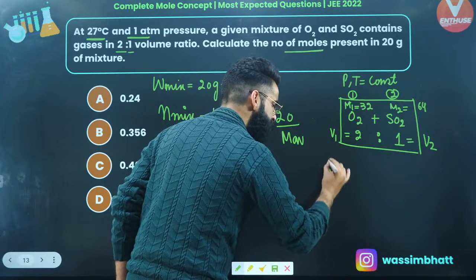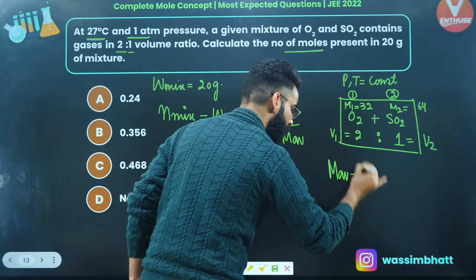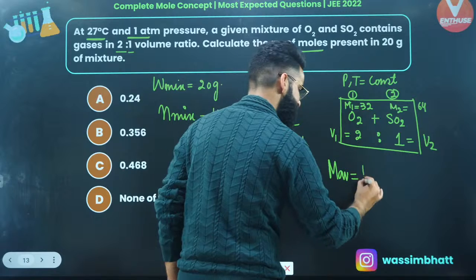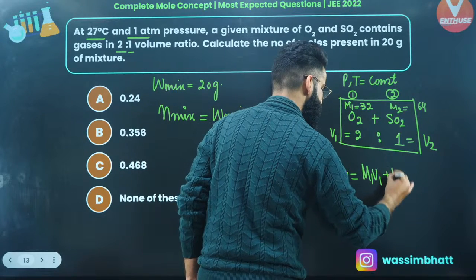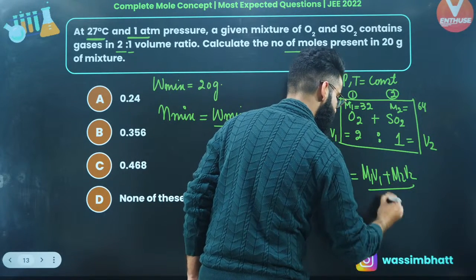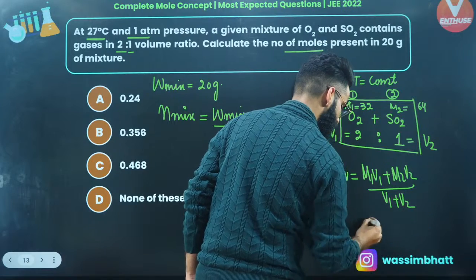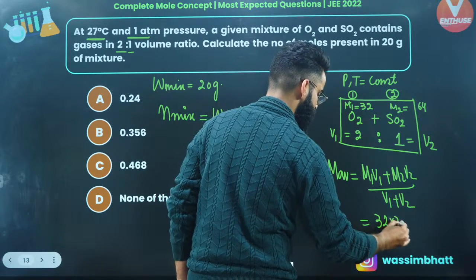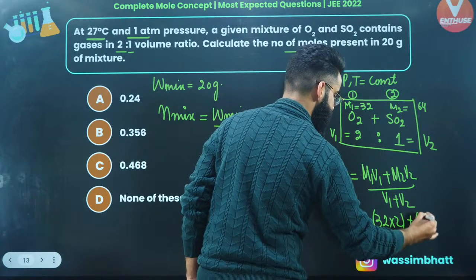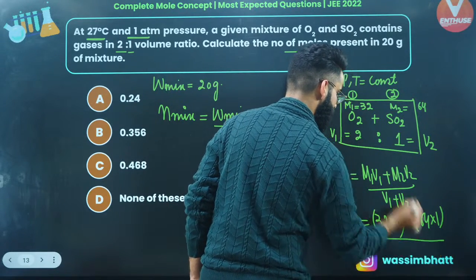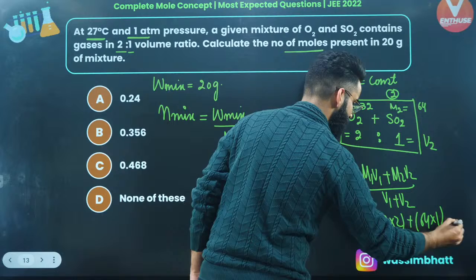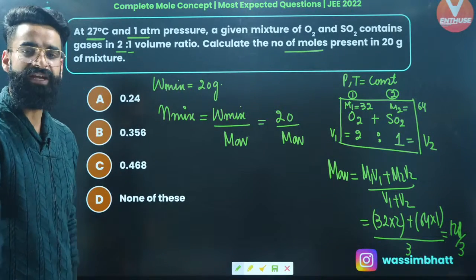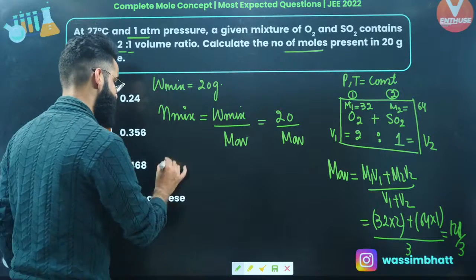We have one simple result to calculate the average molar mass of a gaseous mixture at constant pressure and temperature. It's simply equal to M1V1 plus M2V2 divided by V1 plus V2. M1 is 32, V1 is 2, plus M2 is 64, V2 is 1, divided by V1 plus V2, which is 2 plus 1, 3. The value comes out to be 128 divided by 3 grams per mole. So I got the average molar mass of the gaseous mixture, and the question is done and dusted.